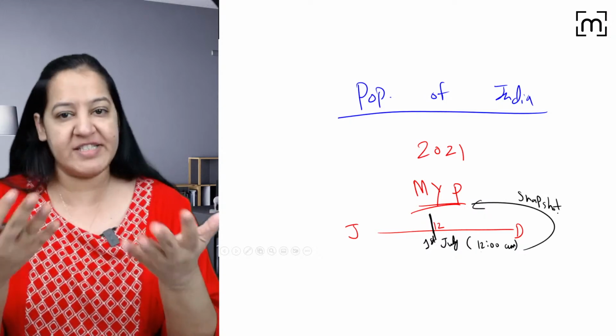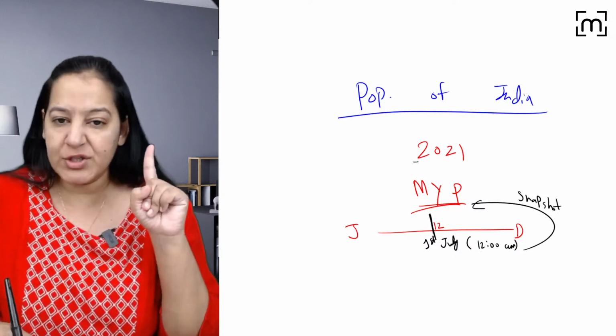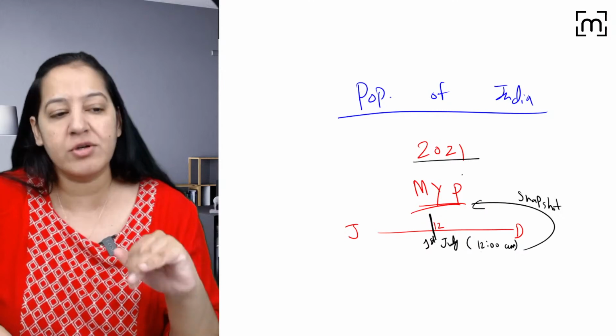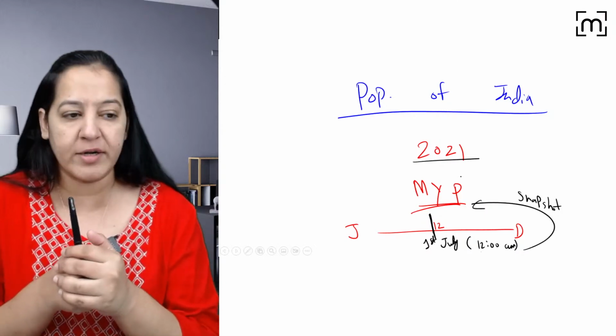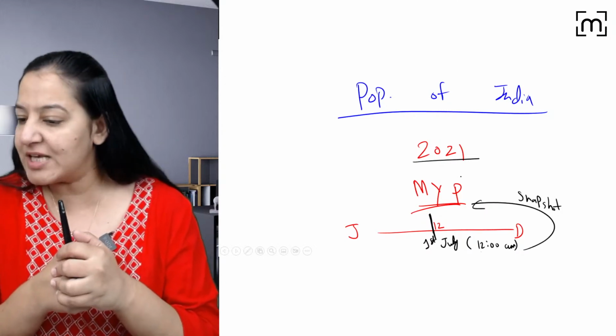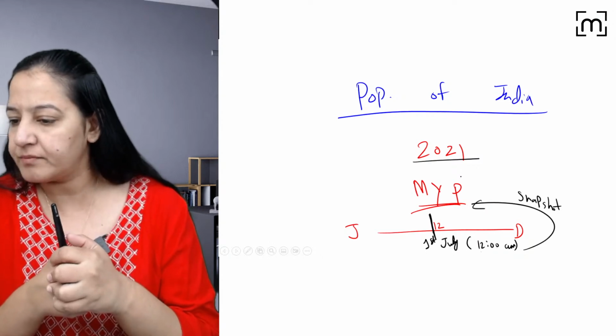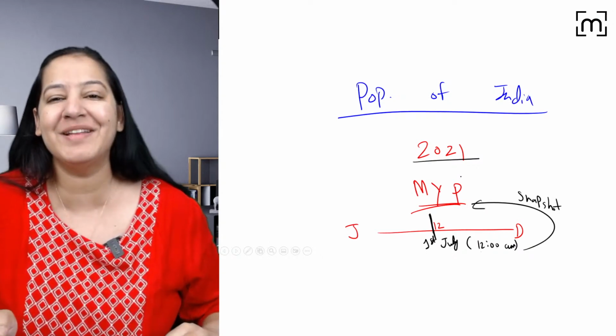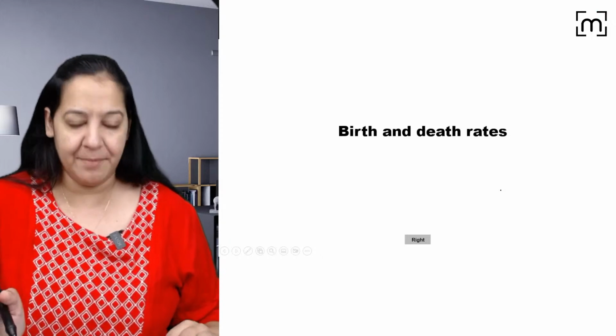So every year we take the population like this. For 2021, what is the mid-year population? For 2020, what is the mid-year population? You got the meaning of this? Osama, Manish, Ayush, you got it? Roshni, Gajanan, give me a thumbs up. So that is the meaning of mid-year population.